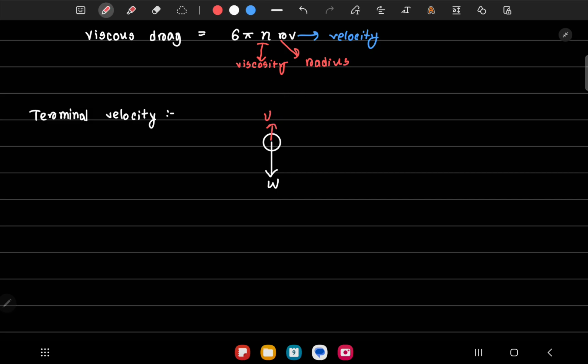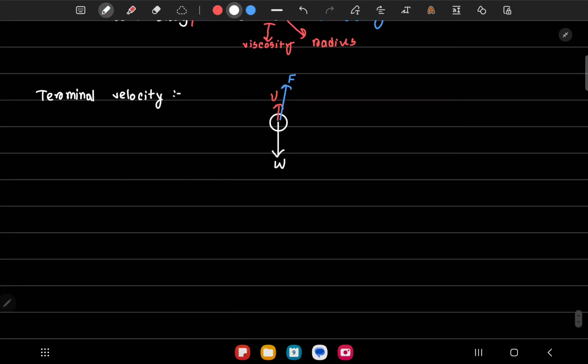As the velocity increases, if we look at this equation, the viscous drag will increase. So if I increase the velocity, the viscous drag increases. The viscous drag keeps increasing and increasing until the upward force and downward force become equal. Before, we had a resultant downward force without the viscous drag. When it wasn't here, we had a resultant downward force.